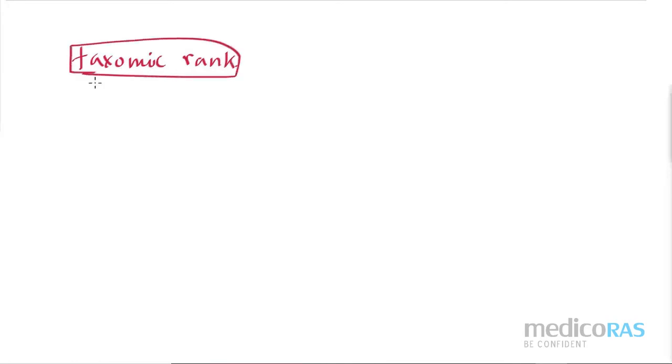So, next part is what? We need to go for the taxonomic rank. Okay, taxonomic rank. So, in a taxonomic rank, we have to start from the kingdom till the species. Right? Can anybody give this answer? After kingdom, what I should write? Phylum. Phylum is for animal. This is for only plant. Phylum is for only animal.